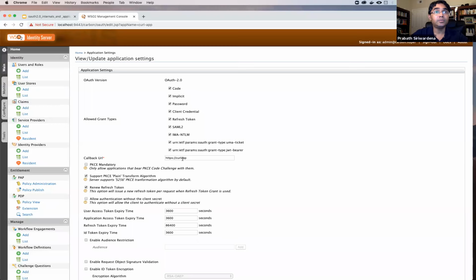And I need to specify a callback URL, or else redirect URL. This is the URL the authorization server will use to send the authorization code back to the client, right? So here I have put HTTPS curl app. This URL doesn't exist. There's no service running in my machine listening to this one. So you will see the exact flow. When the authorization server returns the code to this particular URL, it will stay in the browser location bar, the address bar. Then you can just copy it from there and use it in curl.